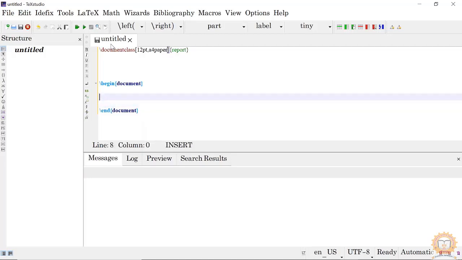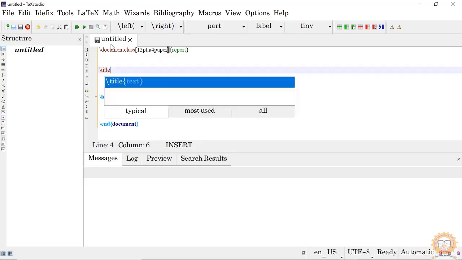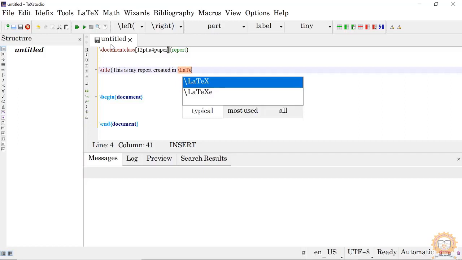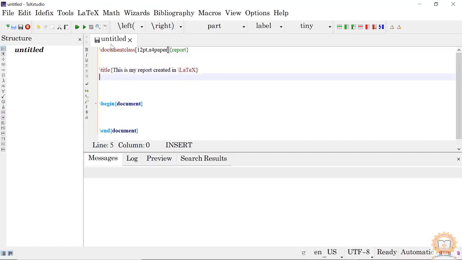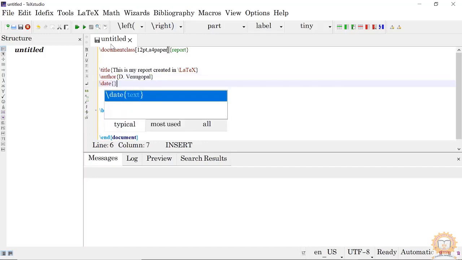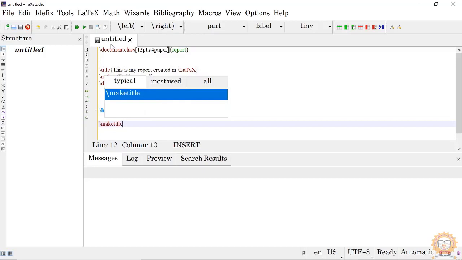As you know, if you want a title, put a title here. Title: this is my report created in LaTeX. And author, put it G. Venugopal like this, and you don't need a date, so leave the date plain. So to create the title, you write make title.